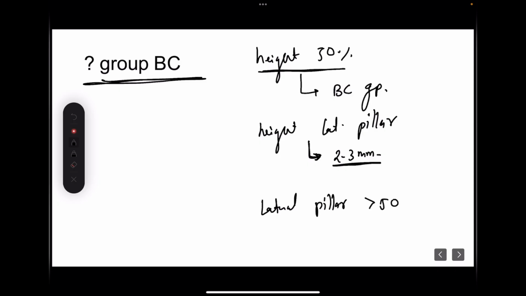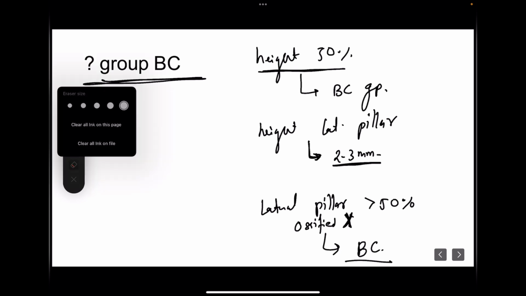And sometimes the lateral pillar height is okay. The height is more than 50%, but it is not ossified. This is seen as rarefied, very radiolucent. In that case also we will classify it as BC. And how does it look on radiograph? I will be showing you, just a minute.